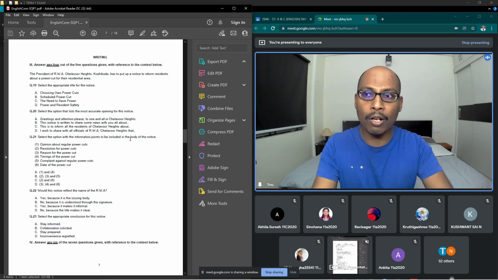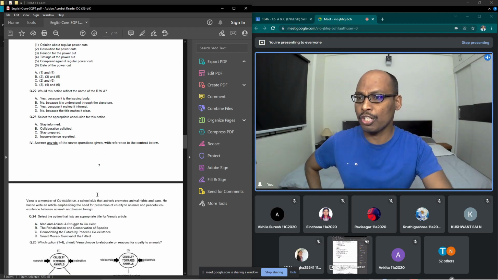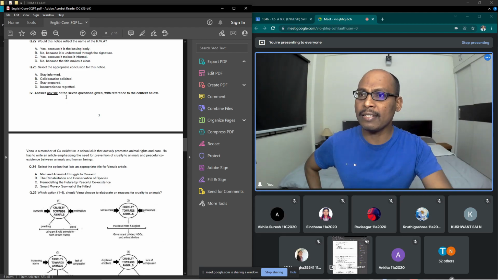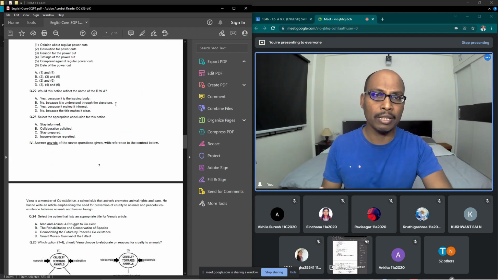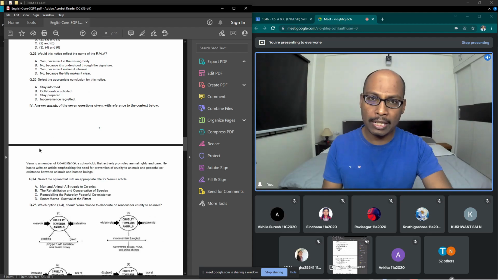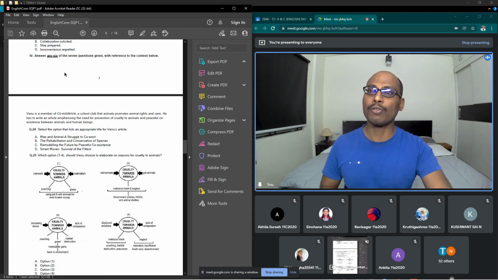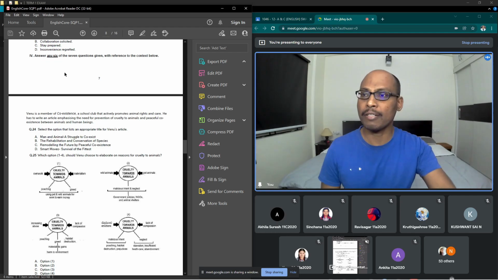So section B is also further divided into many subsections. That is question number 3. Then if you come to question number 4, answer any 6 of the 7 questions. That means question number 3 is about notice writing and advertisement, and question number 4 is about article writing or letter to editor. So here you can see question number 4, answer any 6 of the 7 questions given with reference to the context below.